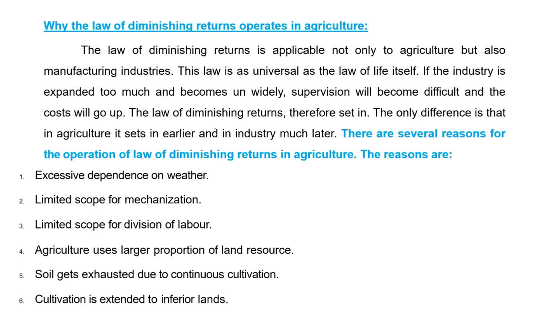Why does the law of diminishing returns operate in agriculture? The law of diminishing returns operates in both the agriculture sector and the manufacturing or industry sector also. The law of diminishing returns is universal in nature. This is a universal law, applicable in the agriculture sector and the manufacturing sector also.